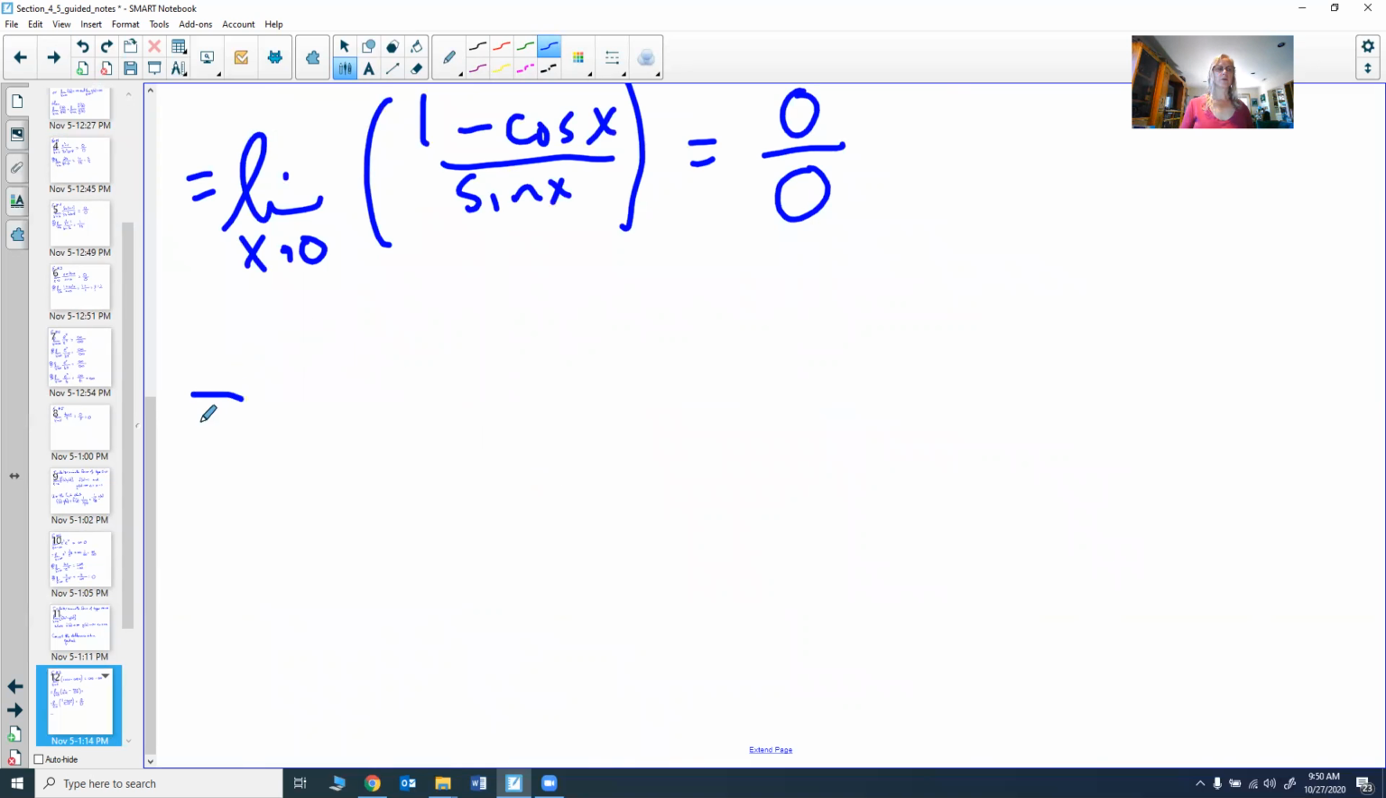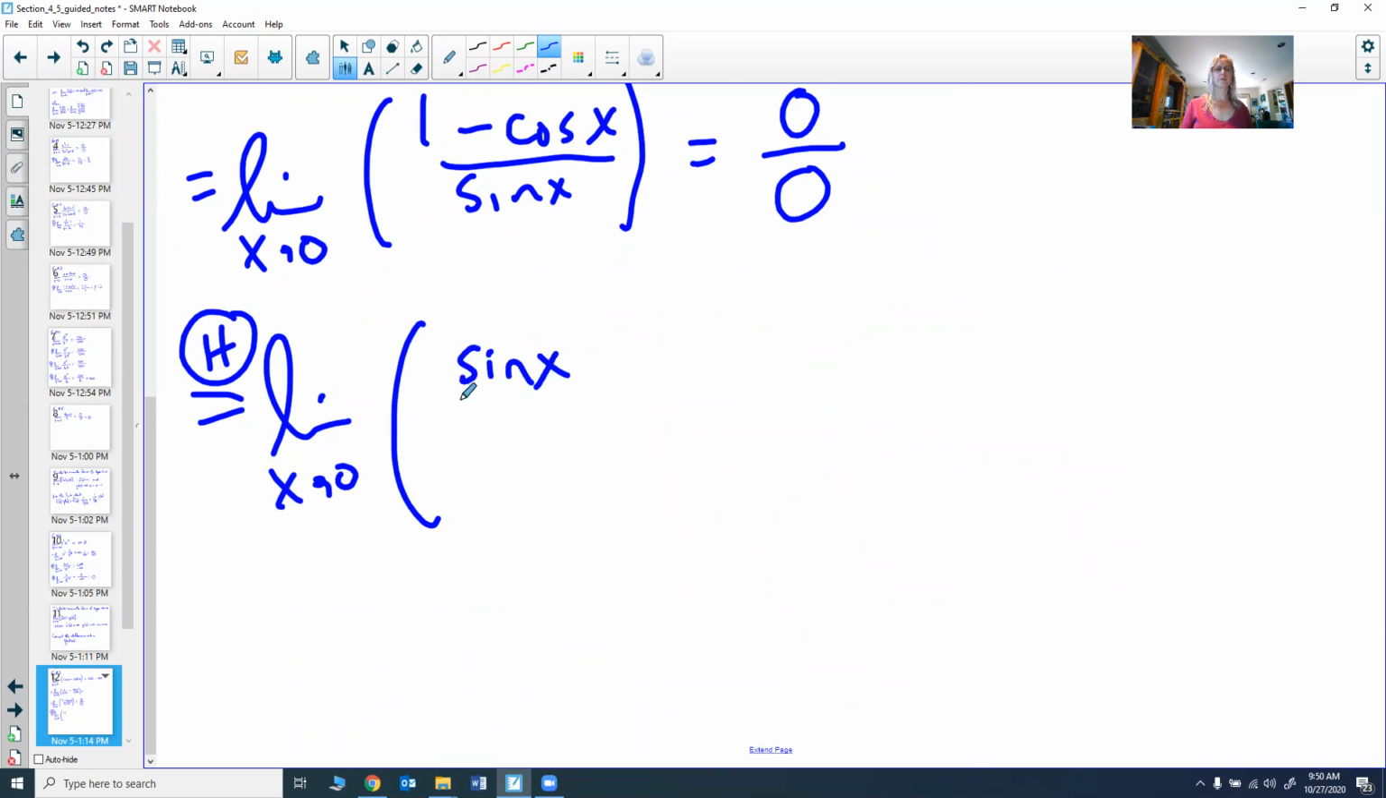So now let's use L'Hopital's rule. L'Hopital's rule says take the derivative of the top. The derivative of 1 is 0. The derivative of minus cosine is sine. Then take the derivative of the bottom. The derivative of the bottom is cosine. Now try to find this limit.